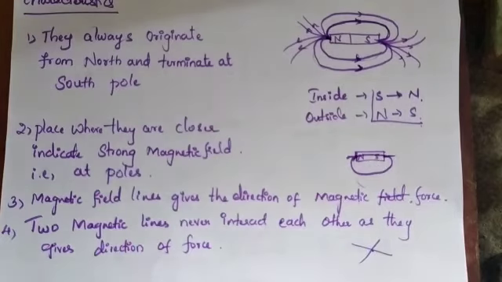So these are some of the characteristics of the magnetic field. First, outside it is from north to south, and inside from south to north, and near the poles there is a strong magnetic field. Third, magnetic field lines give the direction of force. Fourth, these magnetic lines will never interact with each other because they show the direction of force. Fifth, magnetic field lines are like a closed path, a closed curve. There is no open curve there.